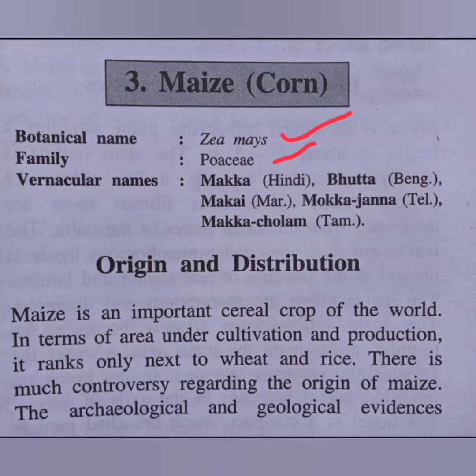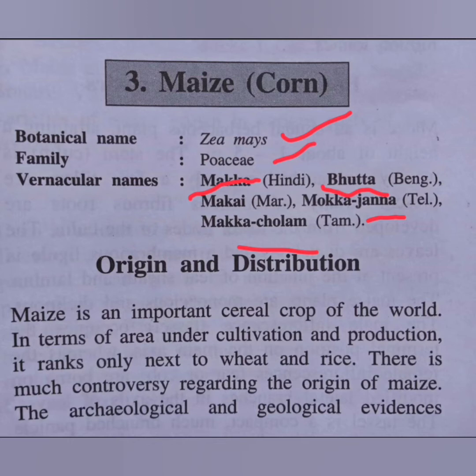Some of the vernacular names of maize in India are Makka in Hindi, Bhutta in Bengali, Makai in Marathi, Muka Jana in Telugu and Maka Cholam in Tamil Nadu. We have other vernacular names by which it is known in India, but these are a few of them.